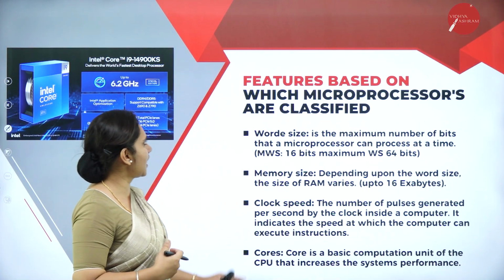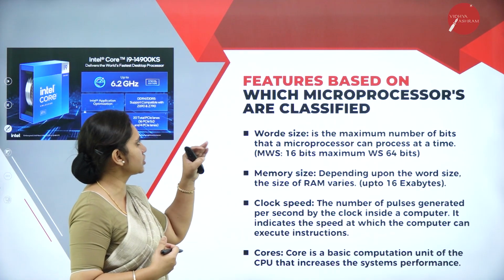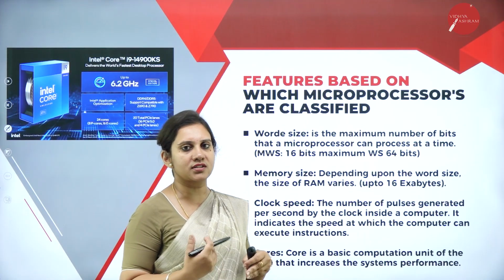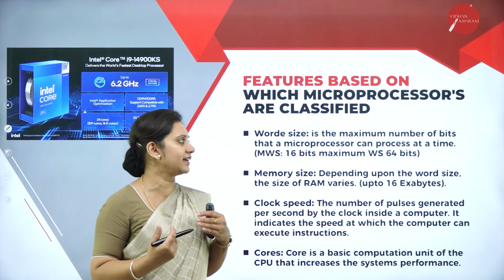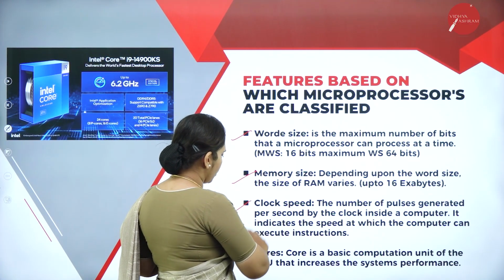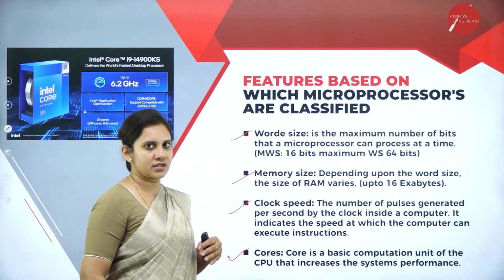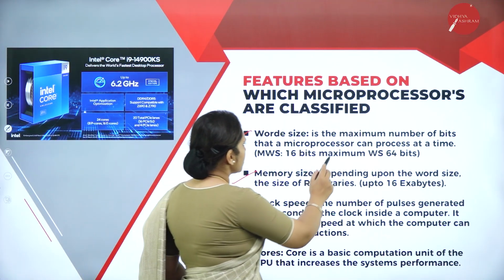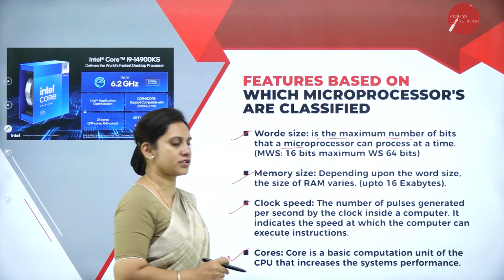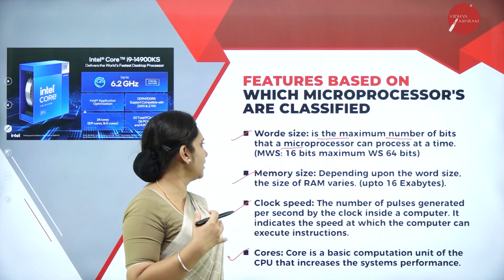So next let us understand the features based on which the microprocessors are classified. How based on the features, how microprocessors are classified, let us see. So the word size, memory size, clock speed and the cores. Let us see one by one. So the word size, which is the maximum number of bits that the microprocessor can process at a time.